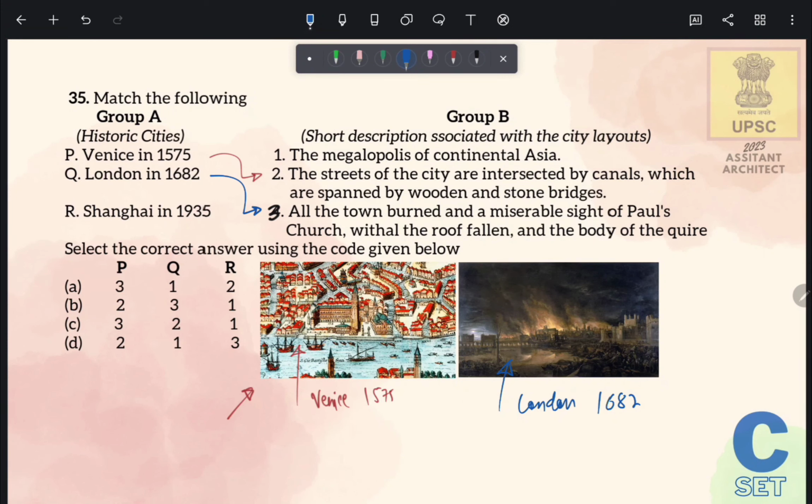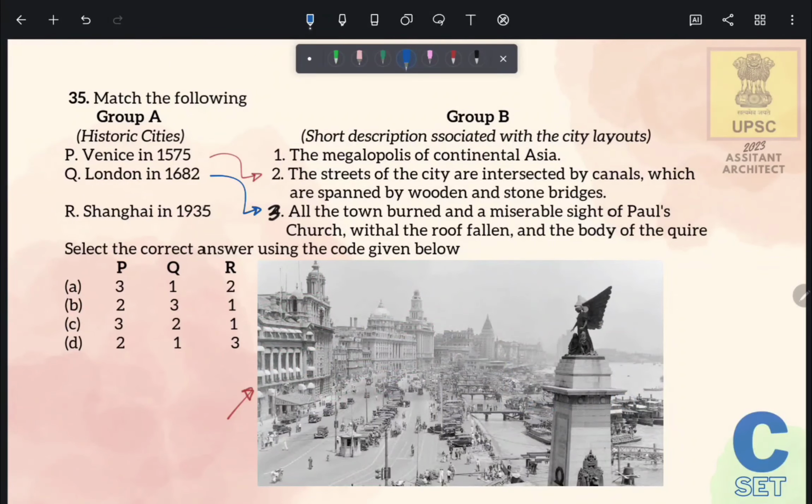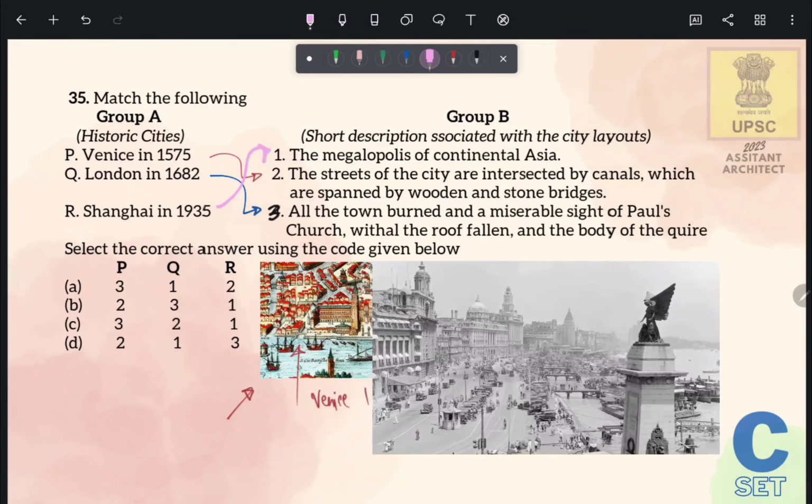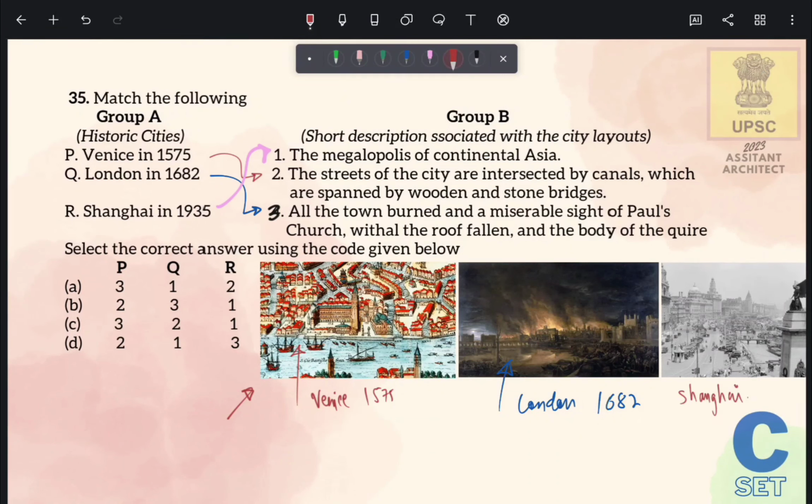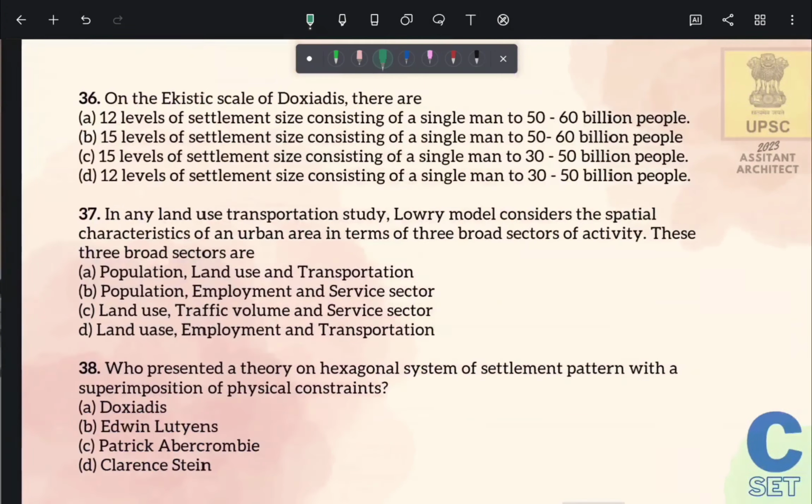Last historic city is Shanghai in 1935. As we all know, Shanghai is a mega city of China and it is located in Asian continent. Therefore our statement matches with 1, the megapolis of continental Asia. Therefore the correct answer of this question is option number C. Let's move to the next question.